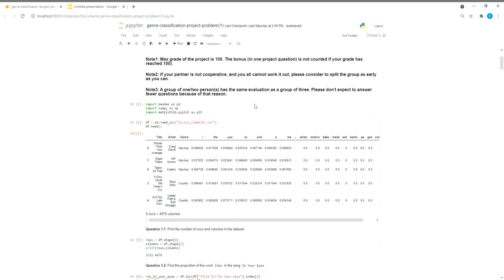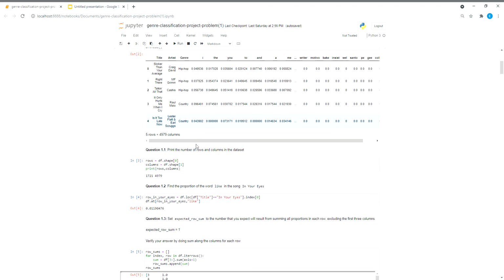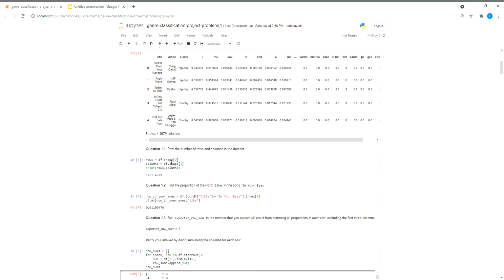So I'm just going to start and go through the entire project, talking about the things that I did and why I did them. The first part was that I imported all the stuff that I was going to use right at the beginning, so I didn't have to worry about it later. I read the file. I just did the shapes, 0 and 1, to get rows and columns, and printed it out.